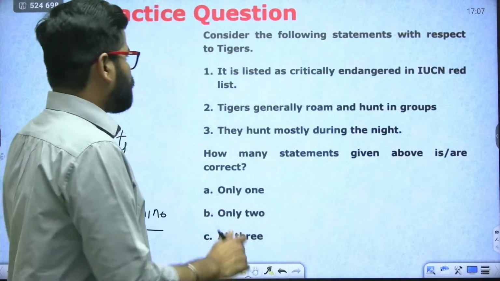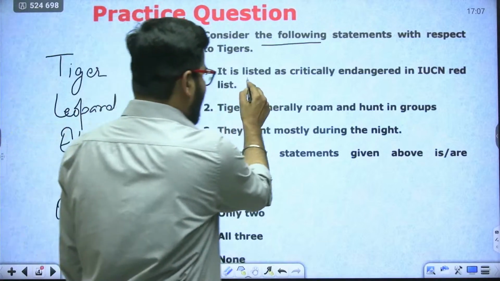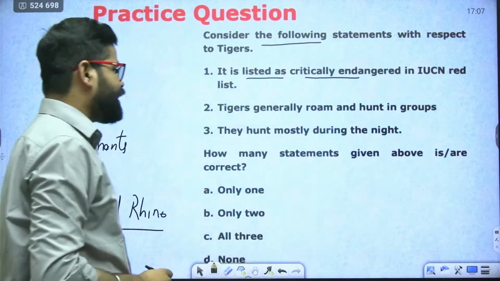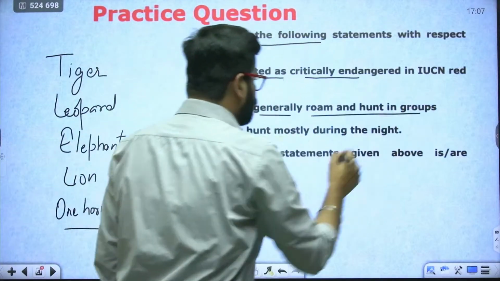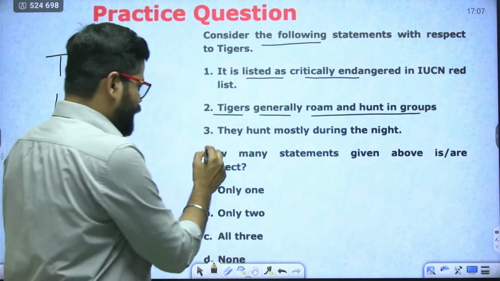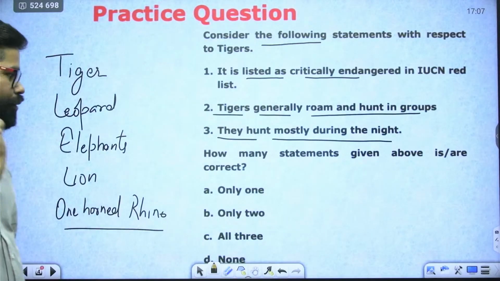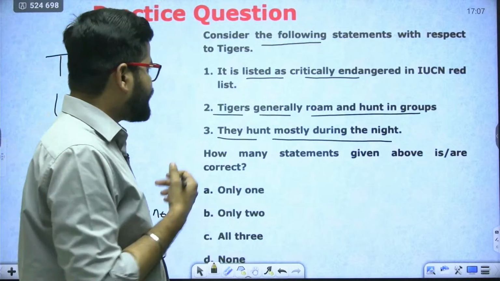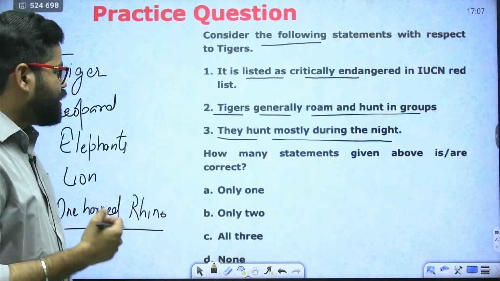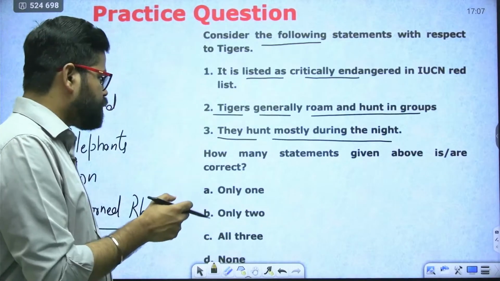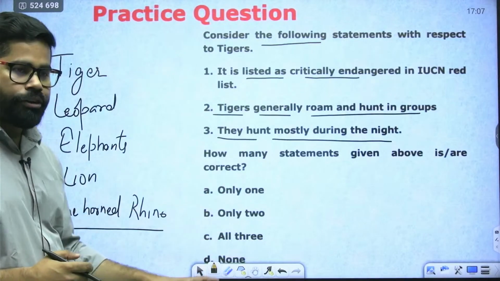Okay. So now consider the following statements with respect to tigers. First, it is listed as critically endangered in the IUCN Red List. Second, tigers generally roam and hunt in groups. The third statement is, they hunt mostly during the night. How many statements given above are correct? First is saying it is listed as critically endangered in the IUCN Red List. Second is saying tigers generally roam and hunt in groups. Third, they hunt mostly during the night. Options are only one, only two, all three, and none.